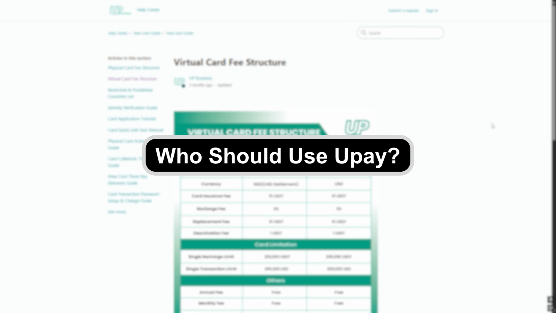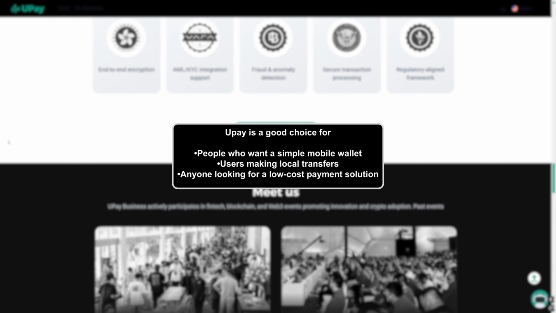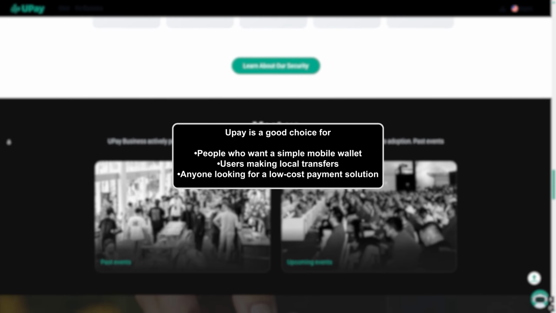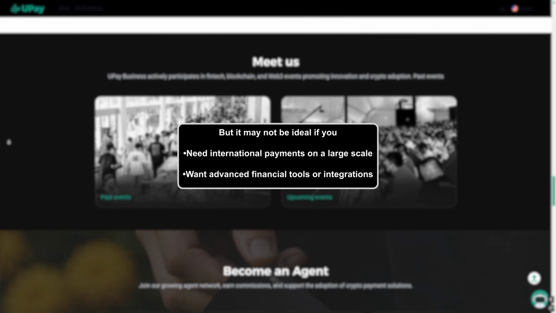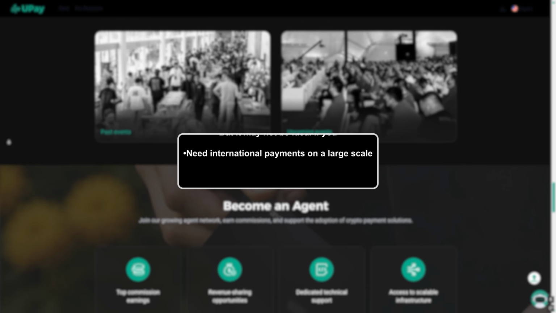Who should use UPay? UPay is a good choice for people who want a simple mobile wallet, users making local transfers, anyone looking for a low cost payment solution, but it may not be ideal if you need international payments on a large scale, if you want advanced financial tools or integrations.